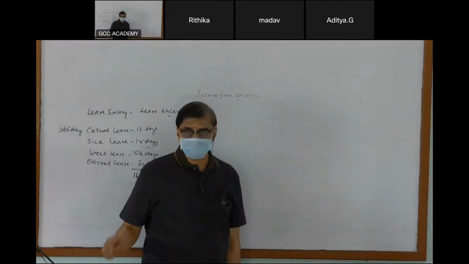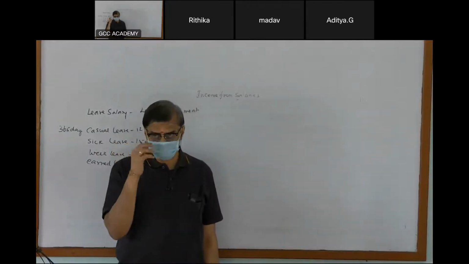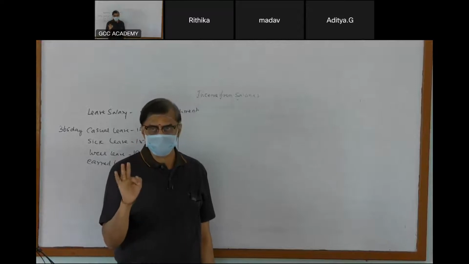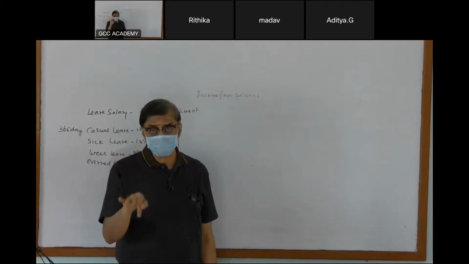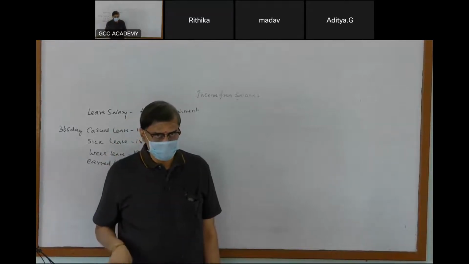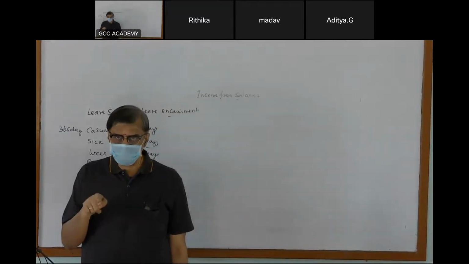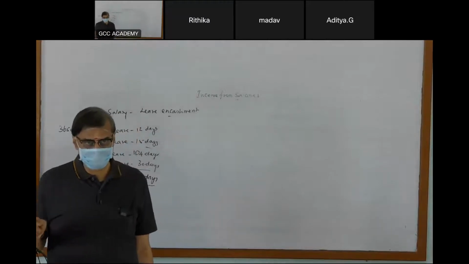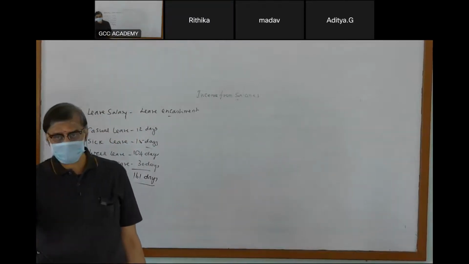The government has fixed a limit, 3 lakhs maximum. So that is the third slab. I said the least of the following is exempt, so automatically the exemption cannot cross 3 lakhs.